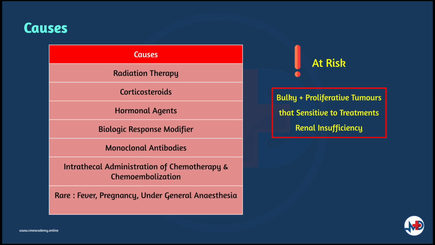Patients at highest risk are those with bulky, rapidly proliferating tumors that are sensitive to treatment. Renal insufficiency prior to therapy is also one of the reasons that increase risk for tumor lysis syndrome. Rare clinical situations such as pregnancy, fever, and general anesthesia in patients with tumors can also lead to tumor lysis syndrome, and some cases even happen spontaneously.